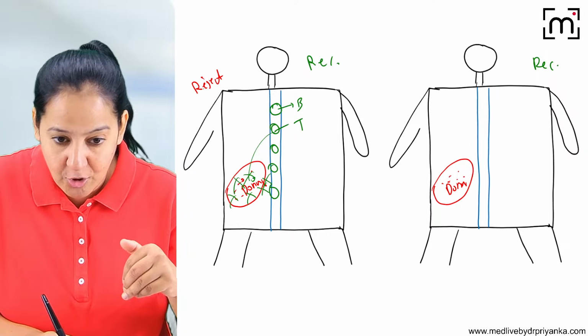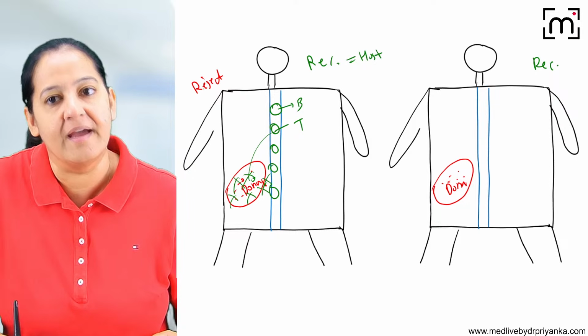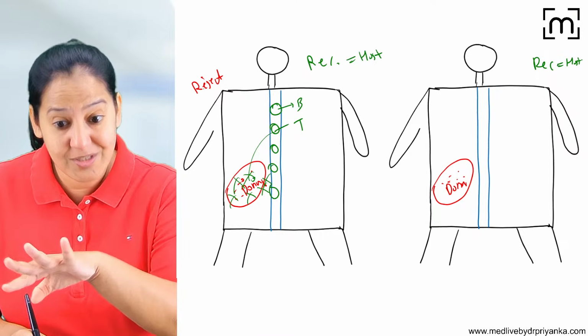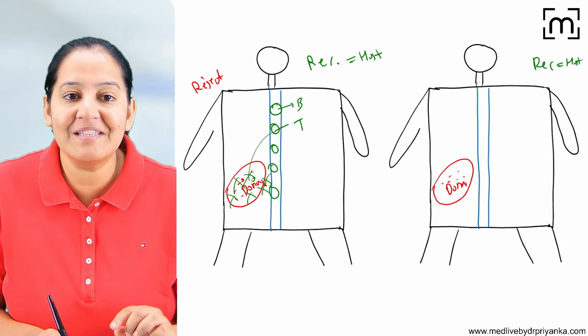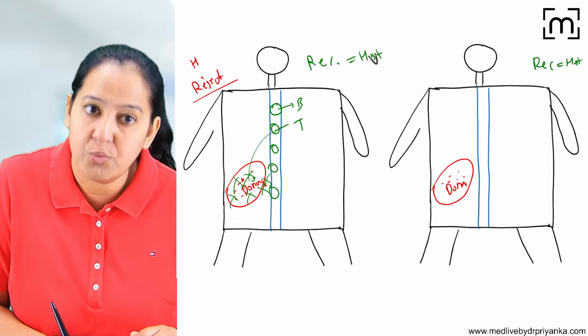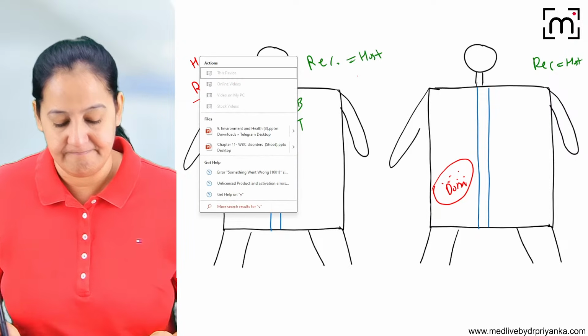Rejection means who is rejecting whom? The recipient is known as the host, by the way. Recipient and host is one and the same thing. Either you say recipient or you say host. So basically the host is rejecting the graft. If I say simple rejection, I mean the host is rejecting the graft. It's host versus graft rejection.